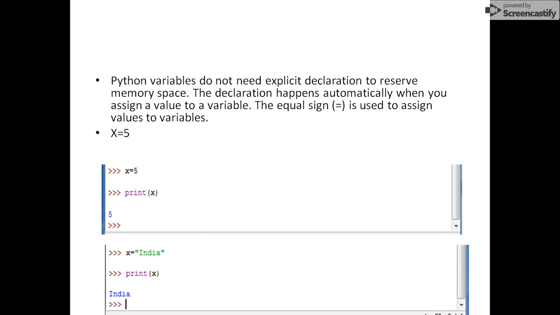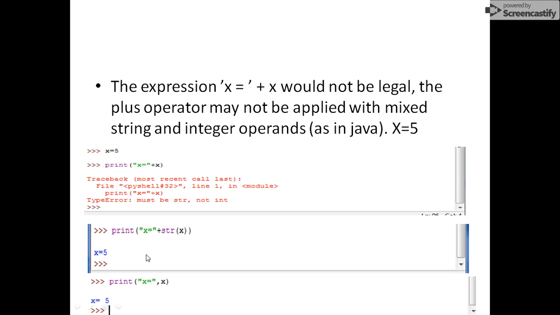variable it is. See, in the same variable x, once we are assigning a value of number type, and in another way, we are assigning a value of string type. So in the same variable we are doing that, but in different ways, and Python is treating this simple x variable at this time as a number variable, and at this time as a string variable. The expression x is equals to plus x would not be legal in this case because the plus operator may not be applied with mixed string and integer operands.